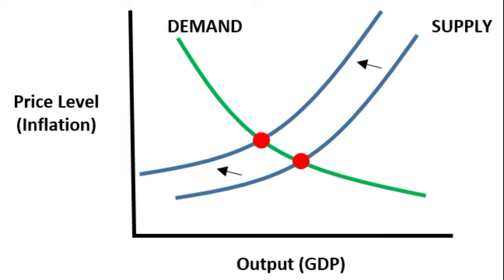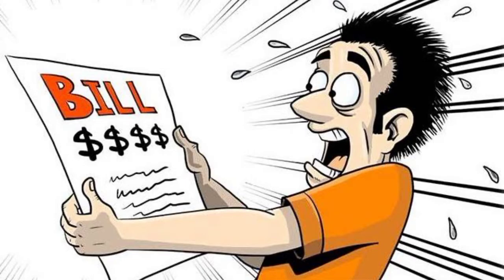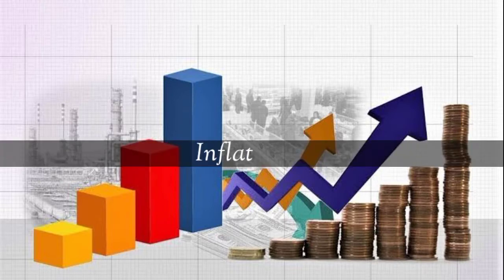And the second one is cost push inflation. Cost push inflation is also called supply shock inflation. It's caused by a drop in potential output. Here potential output means the manufacturing of a product. This may be due to natural disasters or increased input prices. Examples are rising oil prices, rising nominal wages, rising imported prices, rising food and energy prices, and higher direct taxes.